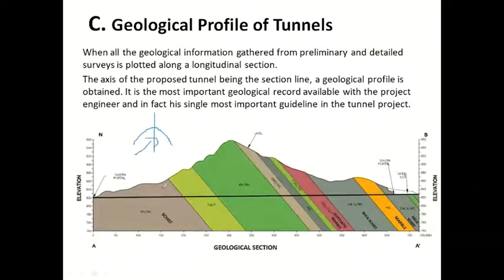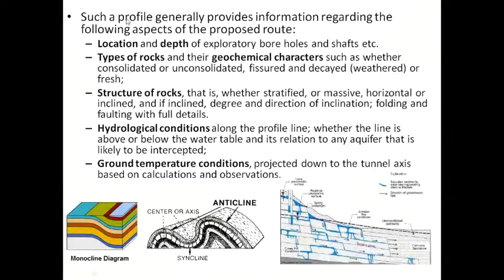Along this axis the profile is created, and this profile is very useful to see the problems associated with tunneling. Such profiles give detailed information, location and depth of exploration boreholes.